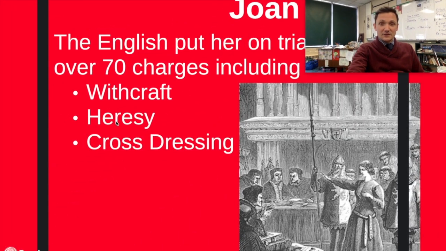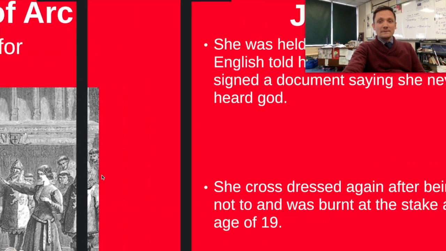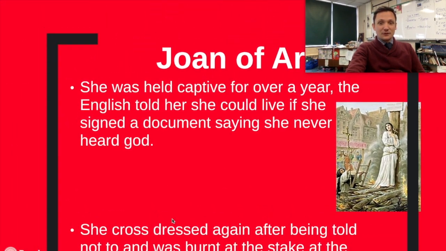And the crazy thing that's going to happen is the English are going to put her on trial in front of the Inquisition, right, for heresy, for 70 different charges that included witchcraft, heresy, and cross-dressing. You couldn't have just stopped at 69. You had to throw the cross-dressing one on there when she was, like, young and dressed like a guy so she could get through the countryside. Jerks, right?